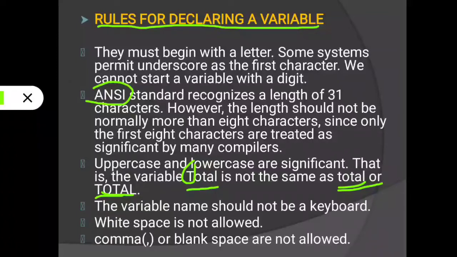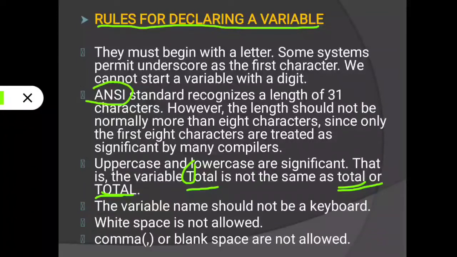Then the variable name should not be a keyword. We cannot declare a variable using a keyword, because a keyword is a word already stored in the C library, which means that word is already reserved for another purpose. That is why we cannot use it as a variable name.